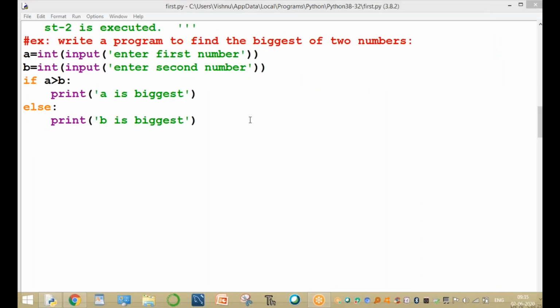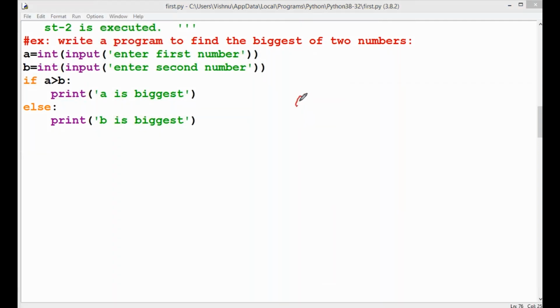Now the next one. For example, assume one more set of values. What is the value of B? For example, the B value is 312, and the A value is 10.